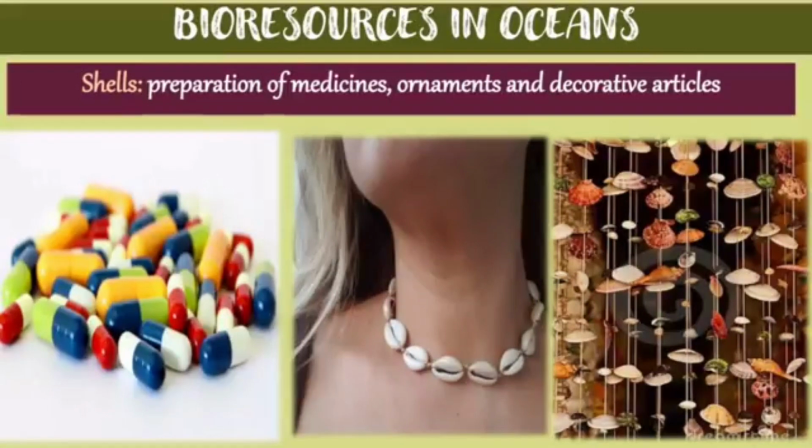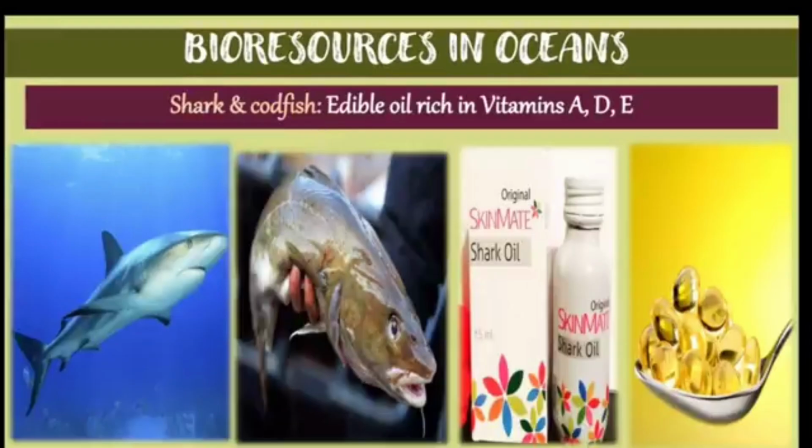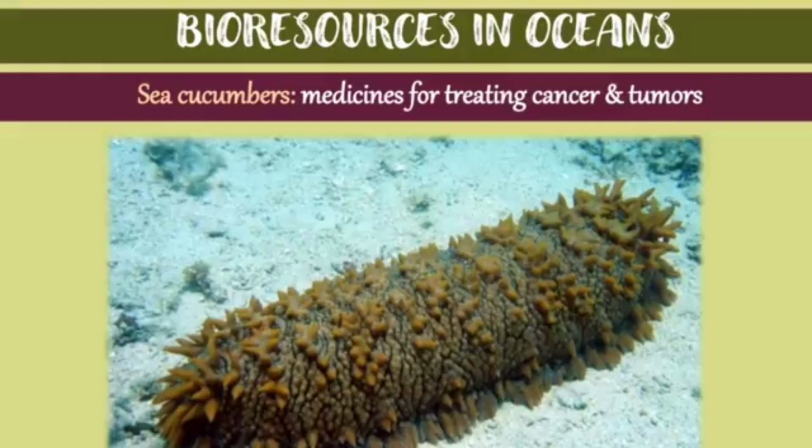Now talking about shells, they are used for many purposes like making medicines. They are also used to make ornaments and home decor. Now the bioresources of the ocean also consist of shark and codfish, which are mainly used to make edible oils which are rich in vitamins D, E, and A. Sea cucumber is also used for medicines for treatment of cancer and tumors.